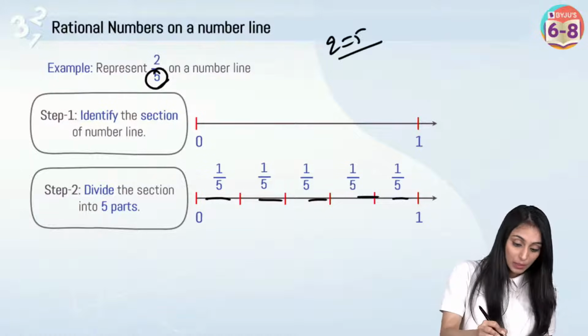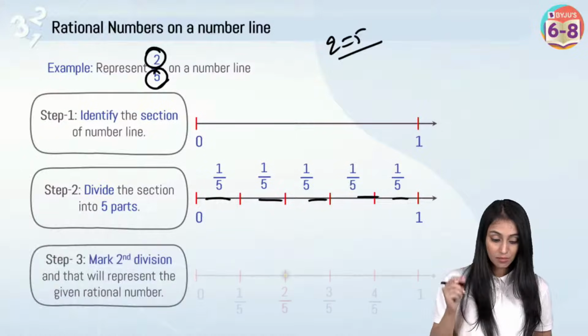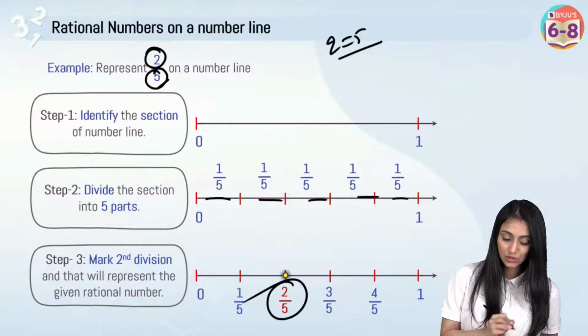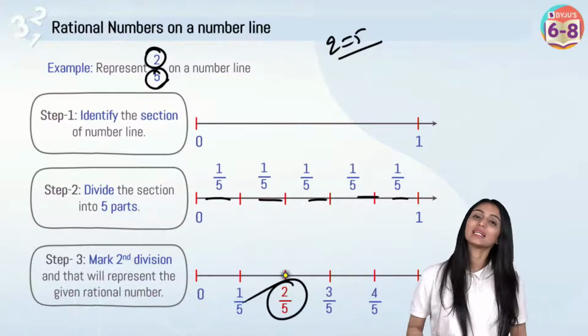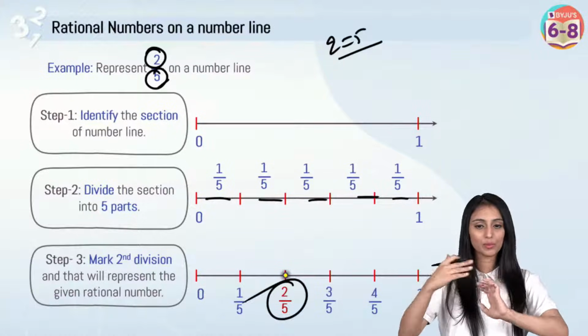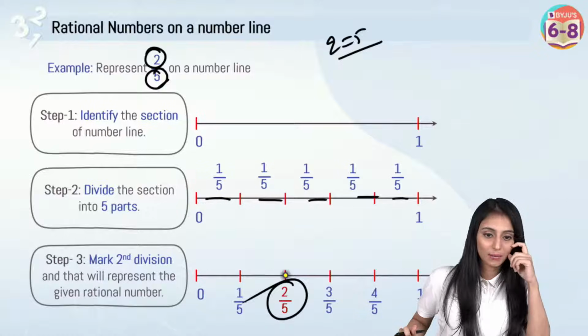Third thing, P is representing 2 over here, right? So mark the second division, and that will represent our given rational number. So that's 2 by 5. That's how you can represent any rational number on the number line. So I hope this is clear to everyone, how to represent the rational numbers on the number line.